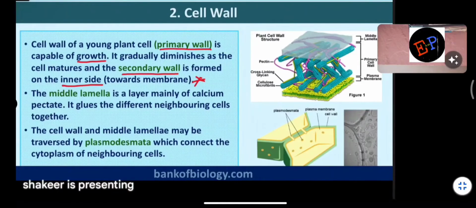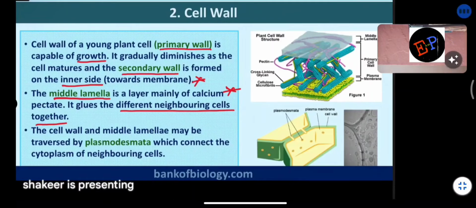That's it. Clear? Then we have a layer called the middle lamella, which is present between two cells, in the middle of the walls of the two cells. The middle lamella is a layer mainly of calcium pectate. Middle lamella is made up of which material? Calcium pectate. It glues different neighboring cells together. This middle lamella is a sticky substance secreted so that it can hold all the cells together.